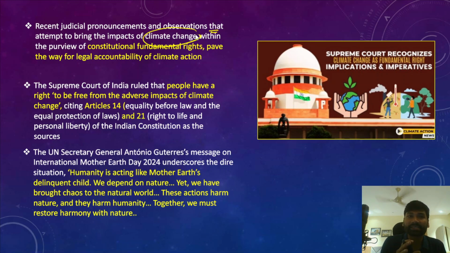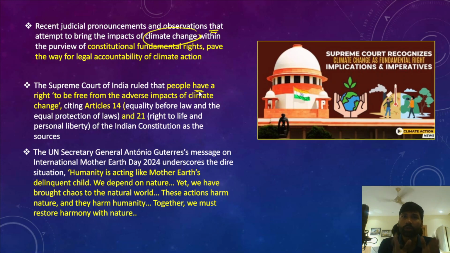The Supreme Court has said that people have the right to be free from the adverse impacts of climate change. Now, as I can tell you, climate change is a challenge. Therefore, climate change has resulted in changing the lives of the people. It has been adversely affecting the lives of the people.